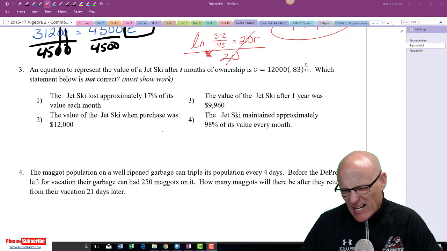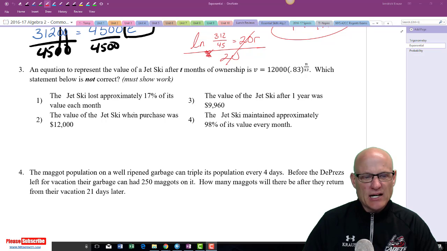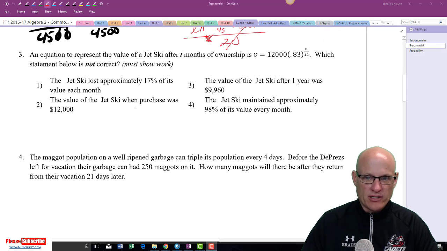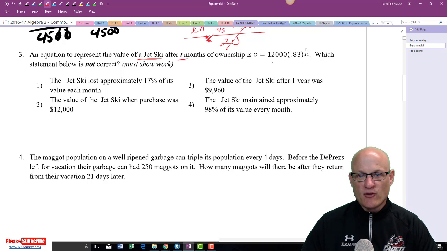All right, so this was a kind of a tricky question. I saw this one on an old Regents, so I just rewrote it a different way. So the equation represents the value of a jet ski after T months of ownership. Sorry about that, hopefully that's a T. Which statement below is not correct?